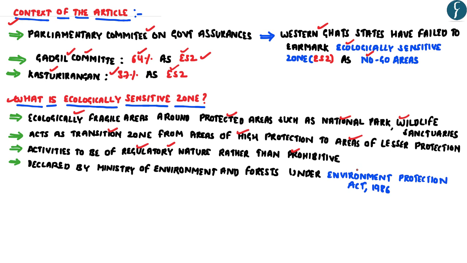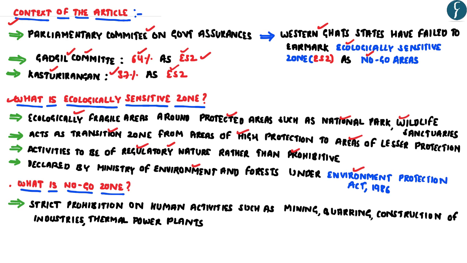And more importantly, even though the Environment Protection Act 1986 does not explicitly provide for the ecologically sensitive zone, under Section 3 of this act, the Ministry of Environment and Forest is empowered to regulate certain activities that can have an adverse impact on the biodiversity.